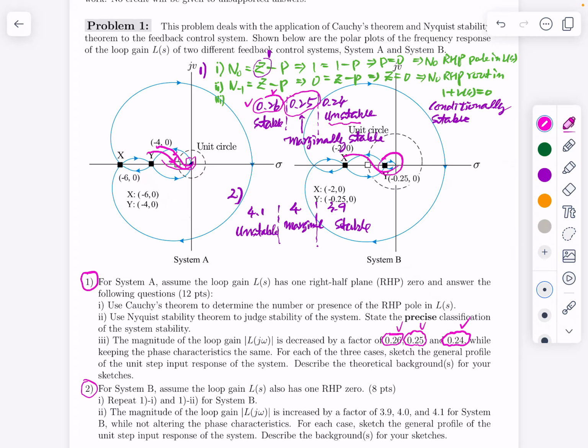So the system is also a conditionally stable system, and you need to pay attention to this dark black rectangle. Okay, if the gain is increased 4 times, now the coordinate of this point is this number.